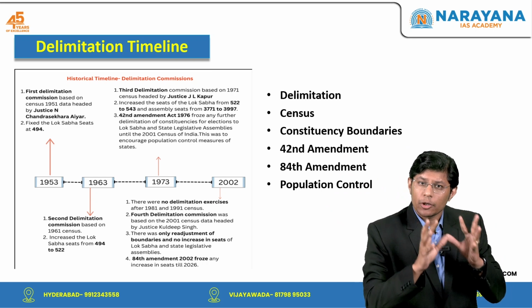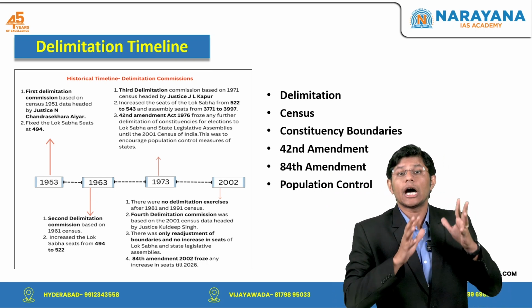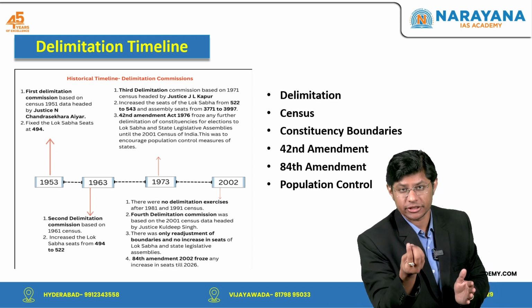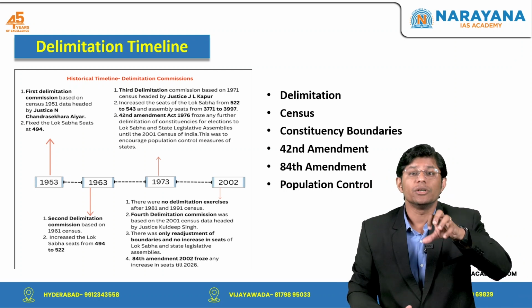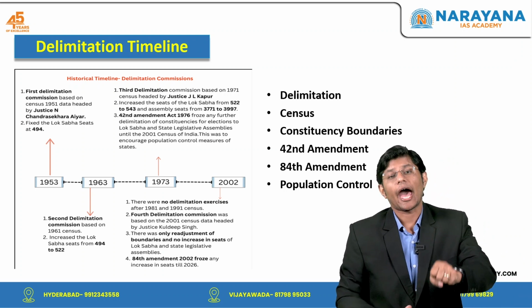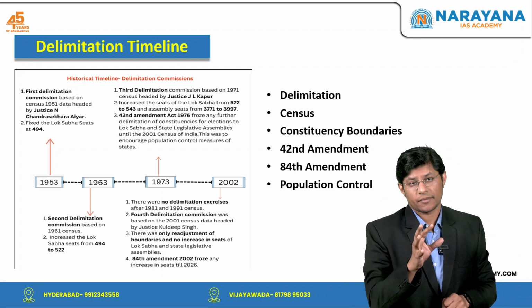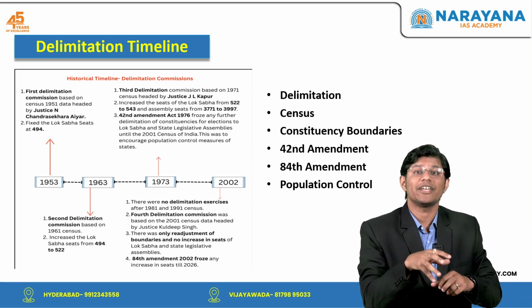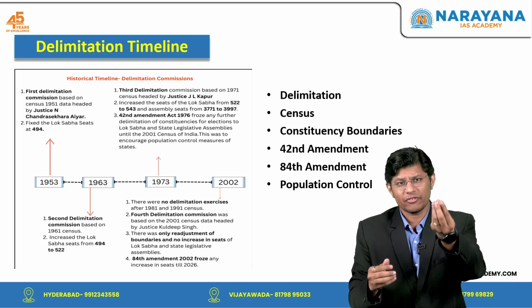Now, if I talk about population based seat allocation, right? In India, we all know that the allocation of seats in the Lok Sabha is based on population, with the idea that constituencies should represent an equal number of people. And this population growth rate varies significantly across regions. Let's try to understand with the help of an example.